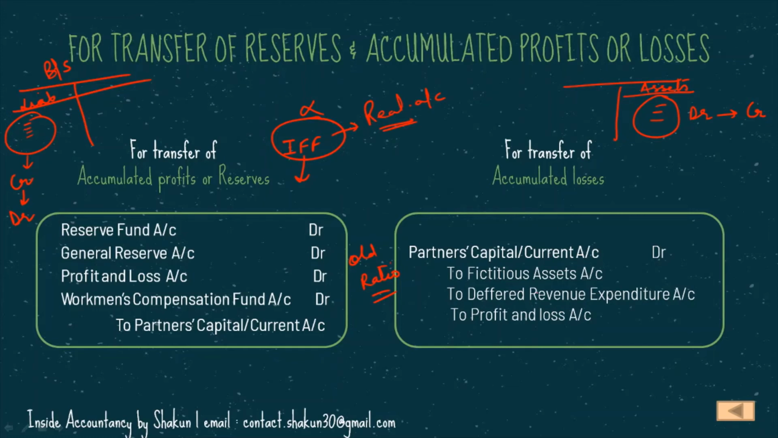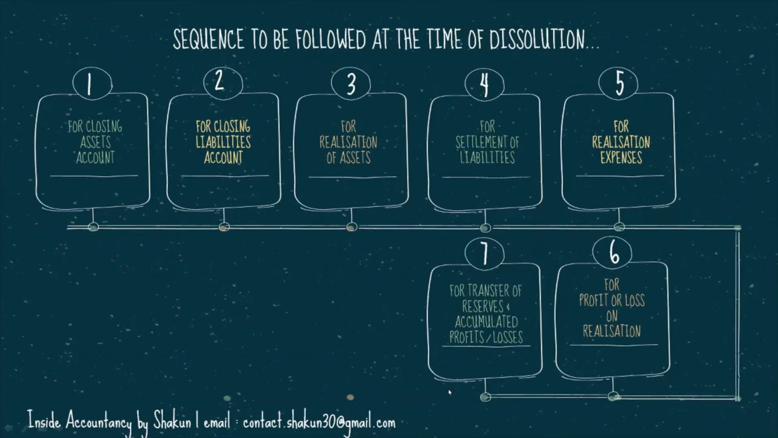Similarly, in this case, normally you always write off the goodwill also. But in this case, goodwill will not be written off, because goodwill, like any other asset, is transferred to realization account. So now let's go back to the main page. Okay, so we've talked about the transfer of reserves and accumulated profits and losses also.